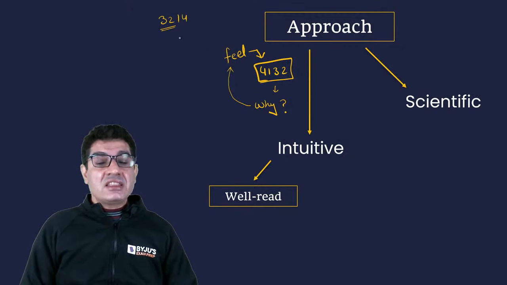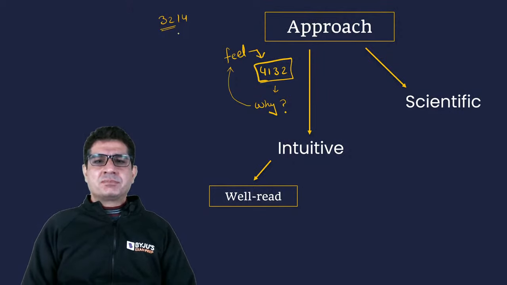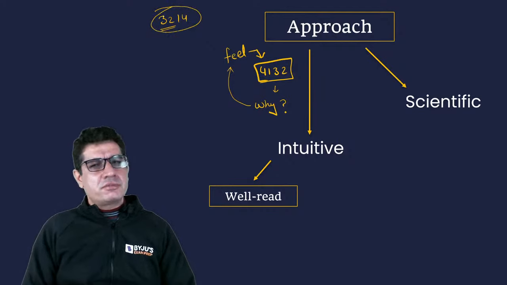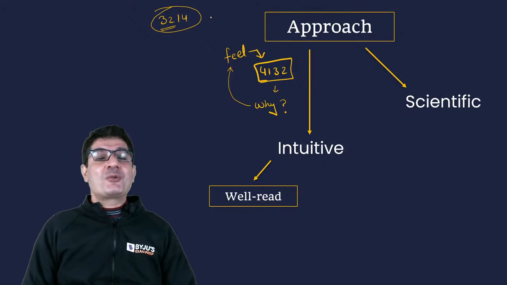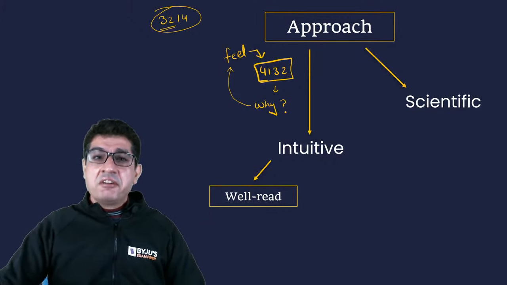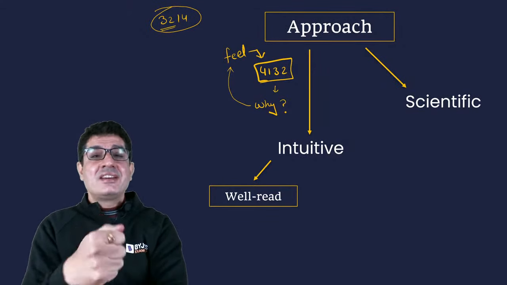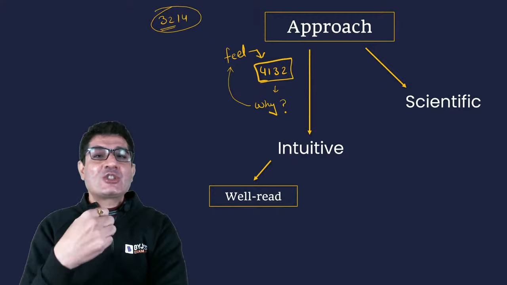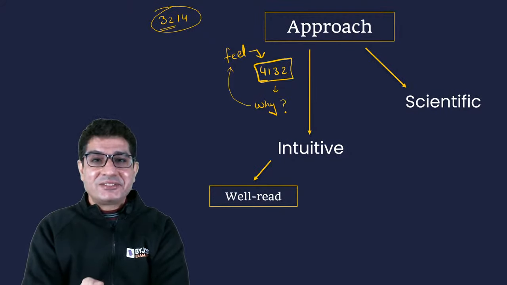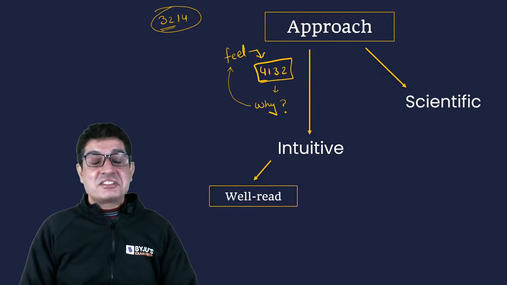But in the exam, when you sit down to solve that same Parajumble, that tiny voice will still tell you 3, 2, 1, 4. But now you're going to question that tiny voice. Now you're going to ask it, why? Why 3, 2, 1, 4? Why can't it be 4, 2, 1, 3? But then that tiny voice inside of us is not the voice of reason. It cannot answer your why. And therefore you won't even listen to it in the exam.